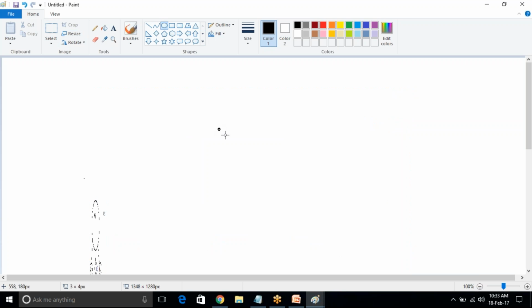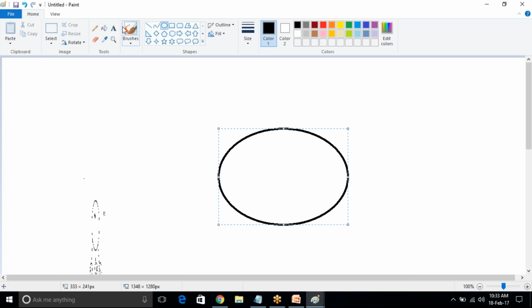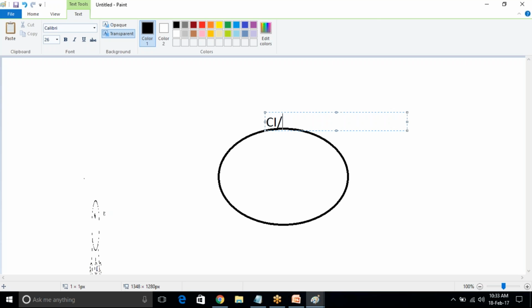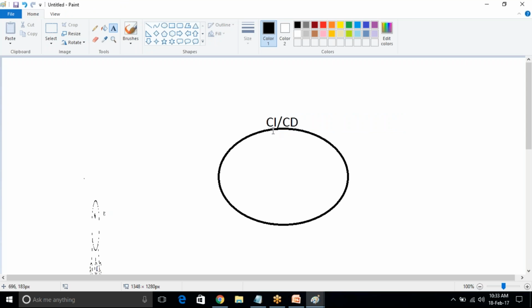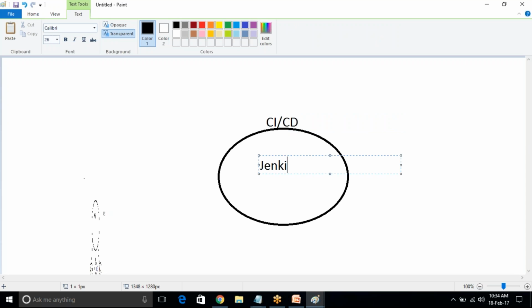See, one more tool is there, CI and CD. CI stands for continuous integration, CD stands for continuous delivery. Here the most popular tool is Jenkins or Hudson. Previously we called it Hudson.